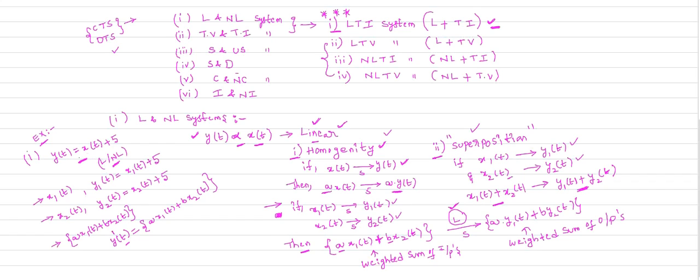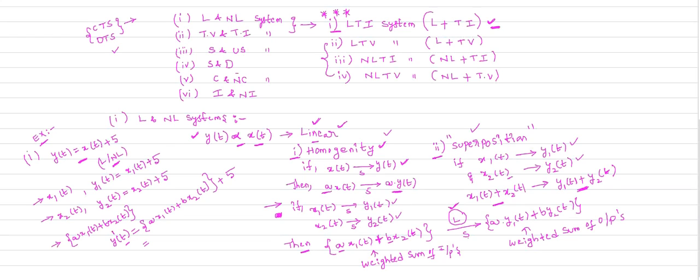Here, what is the output? y of t is x of t plus 5. So instead of x of t, now you substitute the weighted sum of inputs plus 5. Now check your output. This is the output due to the weighted sum of inputs. Now what is the condition? The output due to the weighted sum of inputs always is equal to the weighted sum of outputs.